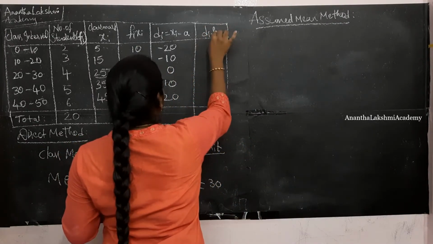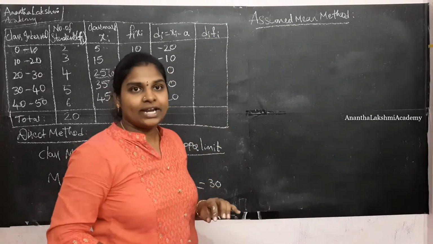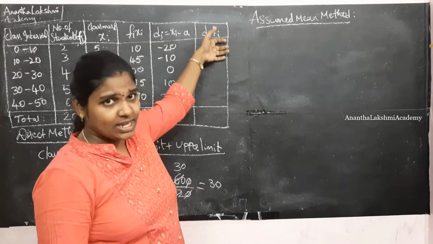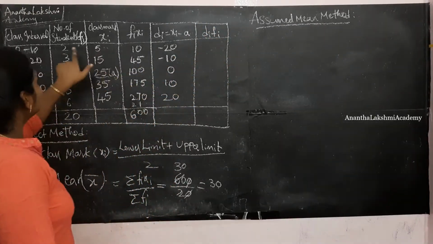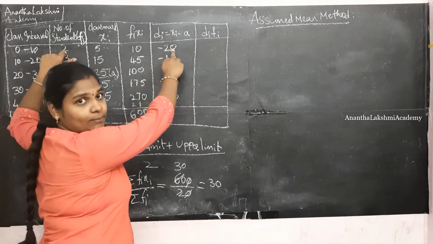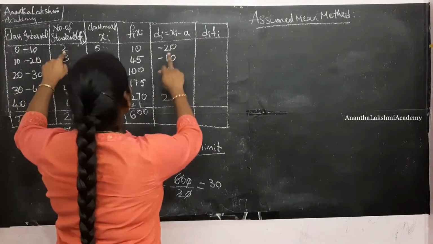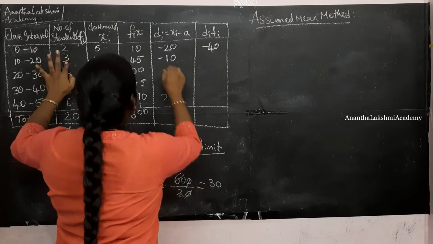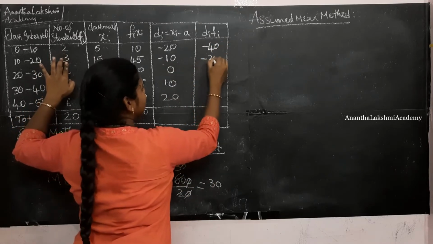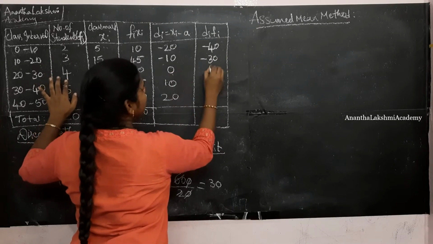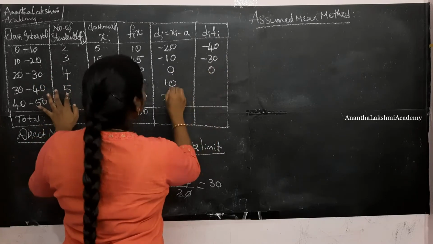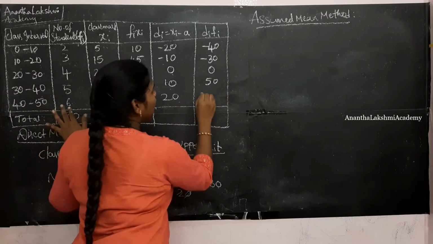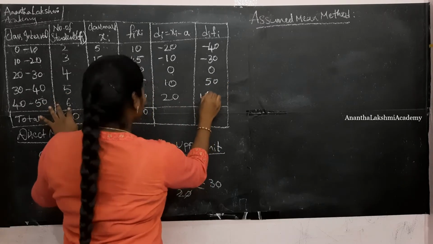So this is going to be di fi, or fi di. Alright, can you pause this? We are going to multiply this particular frequency with this column. So that becomes 2 20s are minus 40. See, multiplications are coming into the picture. 3 into minus 10 is minus 30. 4 into 0 is 0. 5 into 10 is 50. And 6 into 20 is 120.